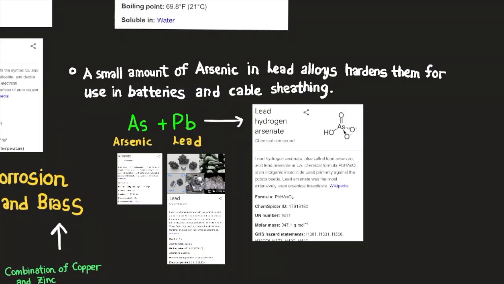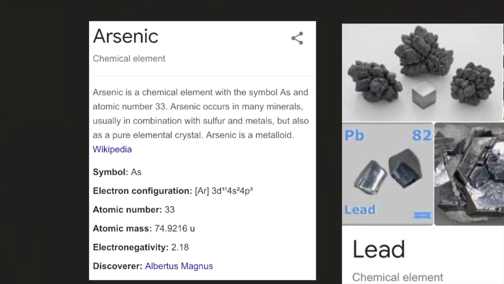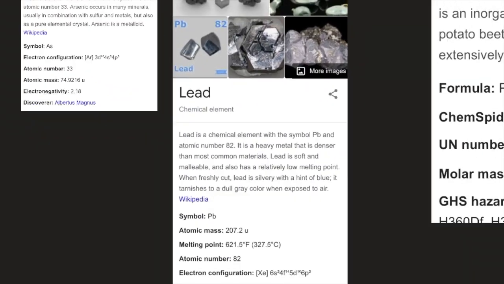A small amount of arsenic and lead alloys hardens them for use in batteries and cable sheathing. So here we have arsenic and lead. Arsenic, as previously discussed, is element number 33. And lead: lead is a chemical element with the symbol Pb and atomic number 82. It is a heavy metal that is denser than most common materials.